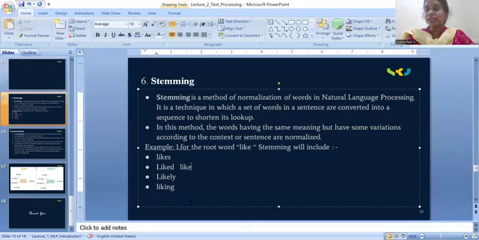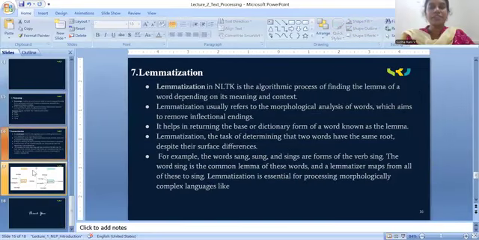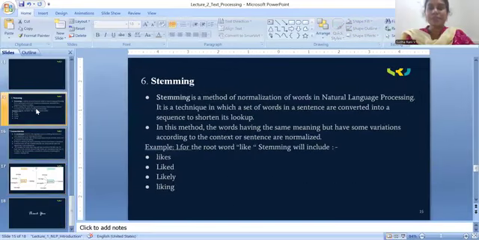Why? What is necessary to convert the stem word to its root word? Is it useful? Definitely we get a benefit by applying stemming. I will explain with a live example.